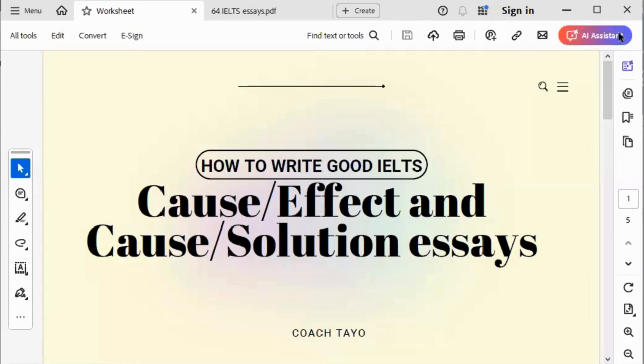in good English. That is what happens during IELTS writing. So you are going to be doing two things. Number one, you are going to write an essay. And then number two, you are going to write a letter. If you are doing IELTS general, you are going to write a letter and you are going to write an essay.